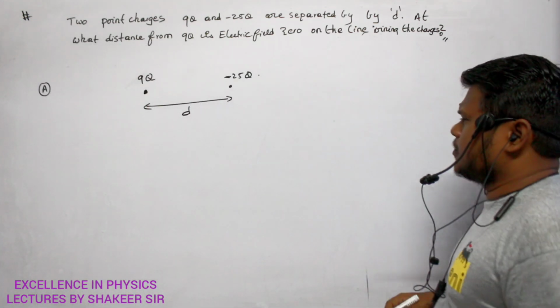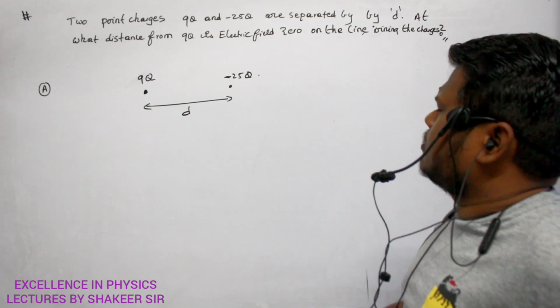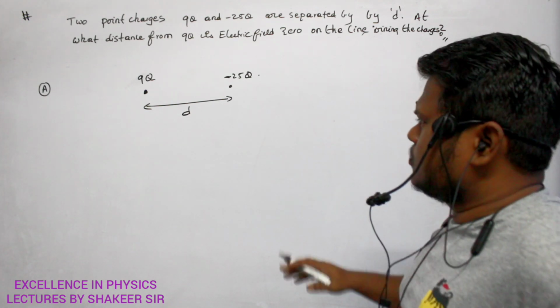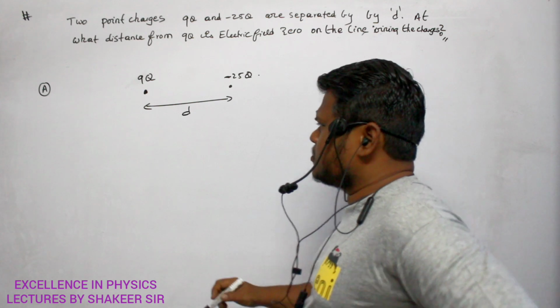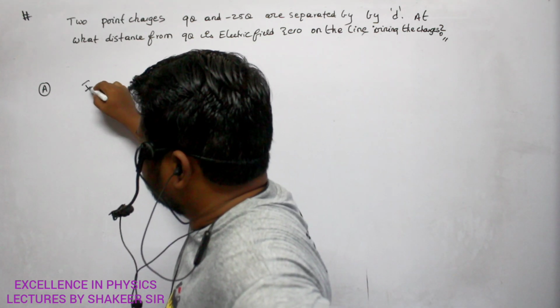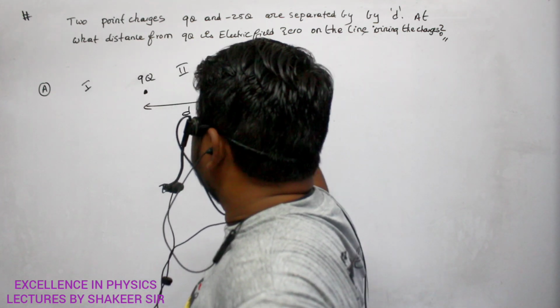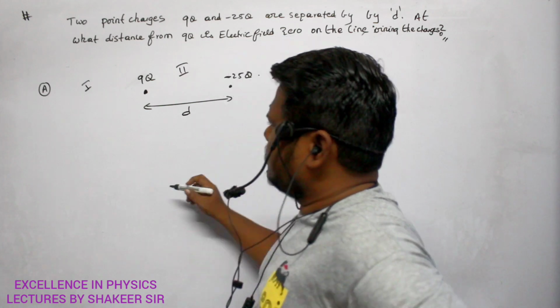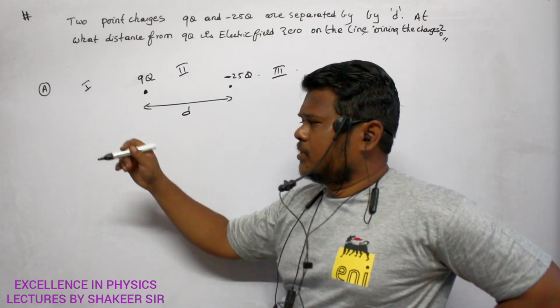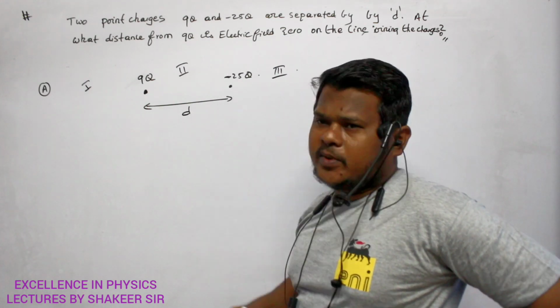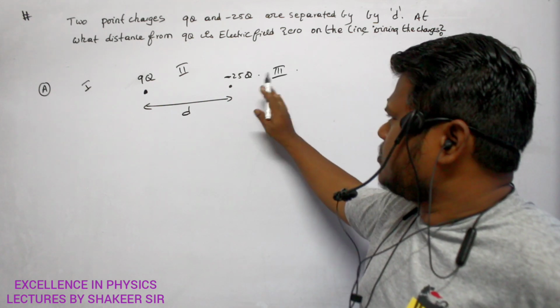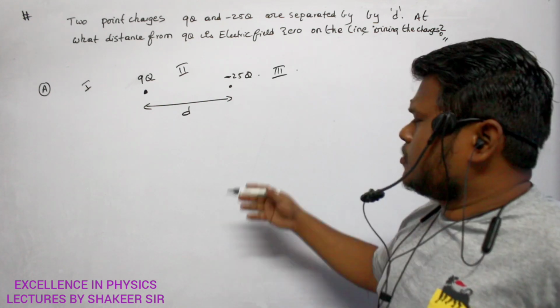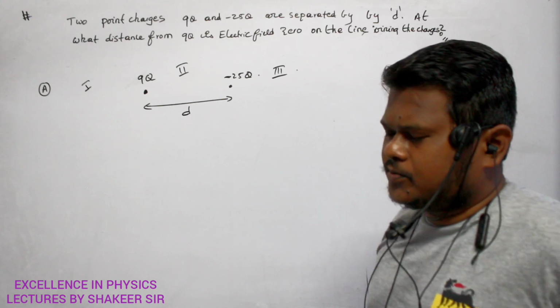Now can you say where the electric field can become 0? I can split this diagram into three parts. This is region 1, this is region 2, and this is region 3. Region 1 is beyond 9q, region 2 is in between 9q and minus 25q, region 3 is beyond minus 25q.